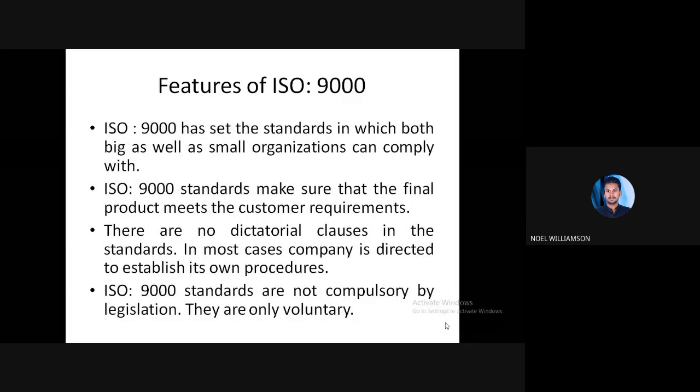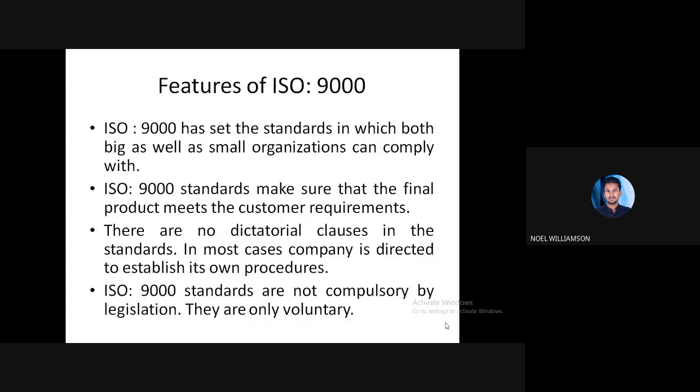So this can be applied to both big as well as small organizations. Everywhere it can be applied, and this makes sure that the final product meets the customer requirements. So if there is a standard ISO certification, then it will be helpful, as it makes sure that the final product meets the customer requirements.